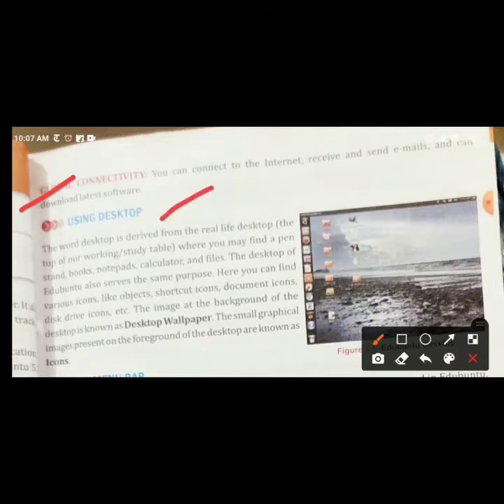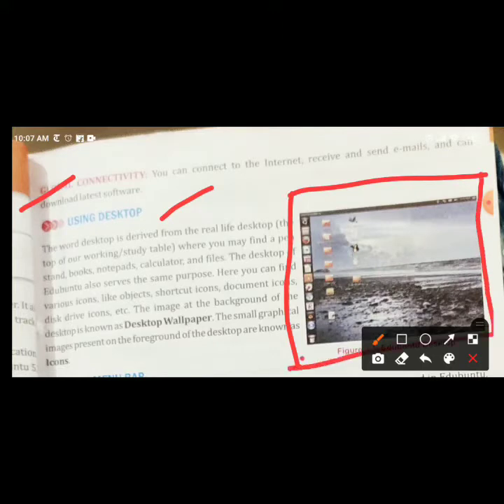Next is using the desktop. As you can see here, this is the first screen when you switch on your computer and start Ubuntu. This is the desktop. Here you can see the icons, right? Small pictures with labels. And this is the launcher, on the very left side.